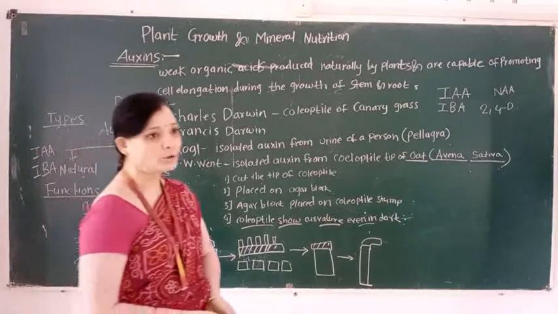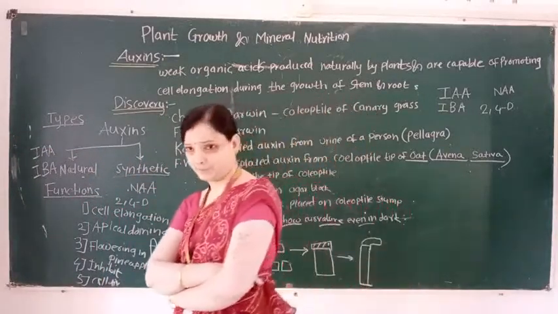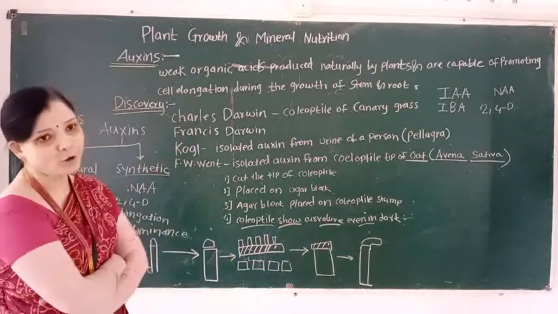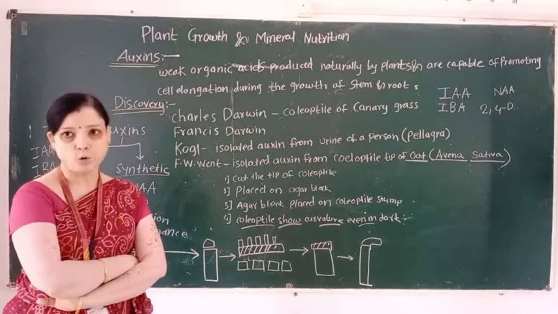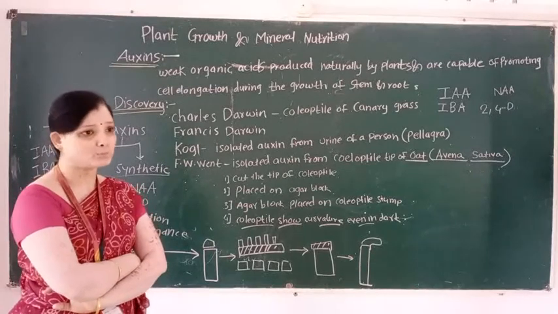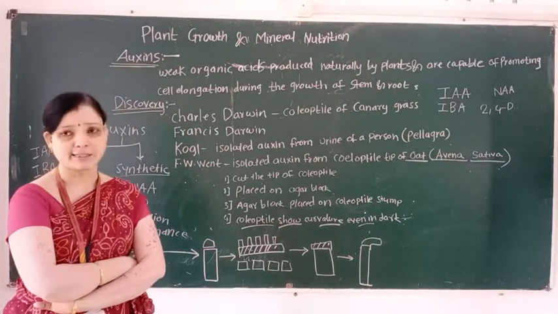Then auxin also induces parthenocarpy. What is the meaning of parthenocarpy? Parthenocarpy is the formation of seedless fruit without the act of fertilization.